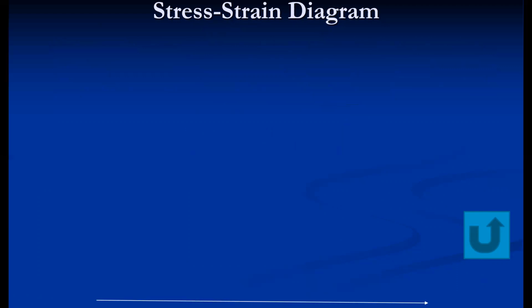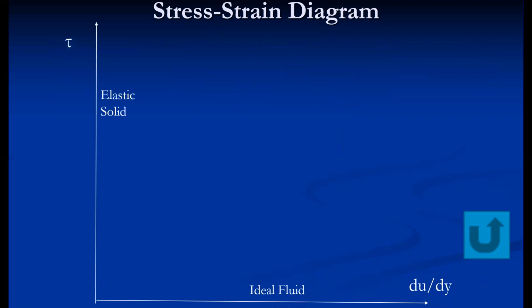Stress strain diagram, that is by taking rate of shear strain on the x-axis, and by taking shear stress on the y-axis. There are two extreme cases in this particular graph. The x-axis is the representation of ideal fluid, which possesses zero viscosity. That's why no stress is required to cause deformation.